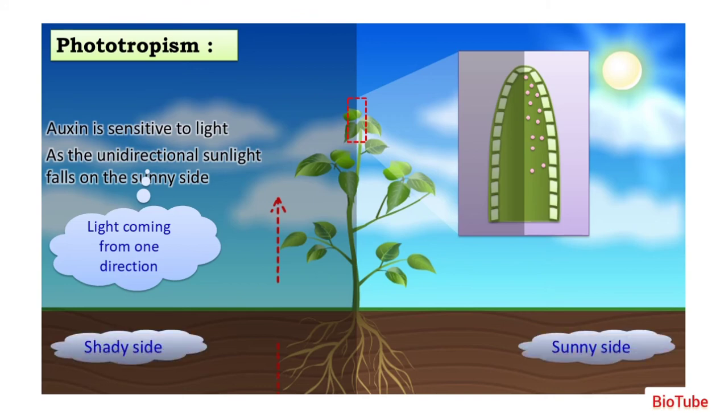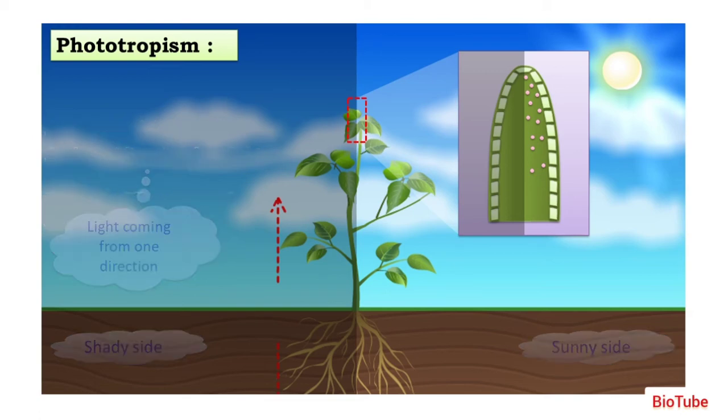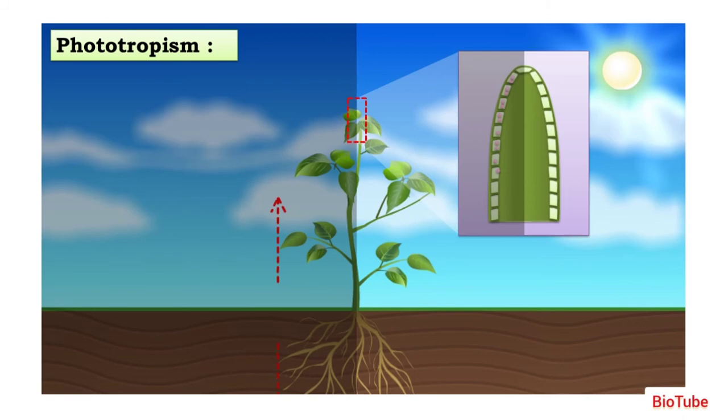This auxin is sensitive to light, so it will move from the sunny side to the shady side, from a higher concentration to a lower concentration. This is what diffusion is, as we have learned.